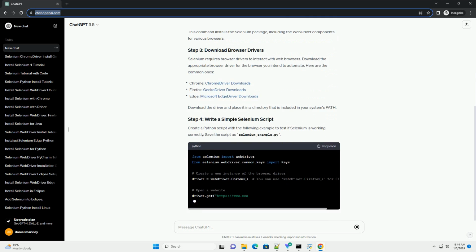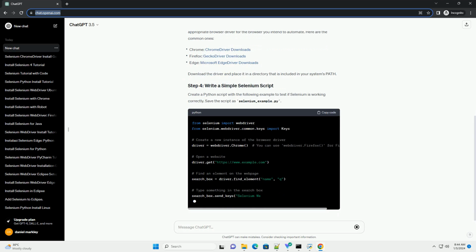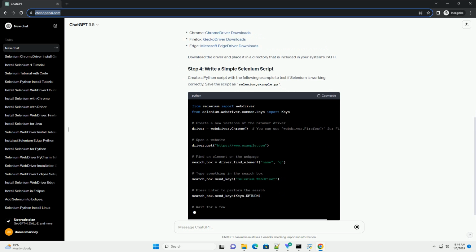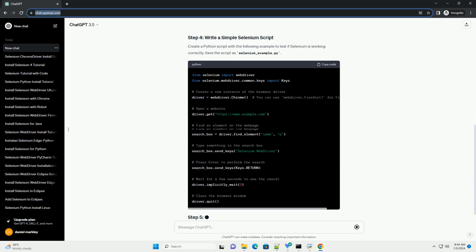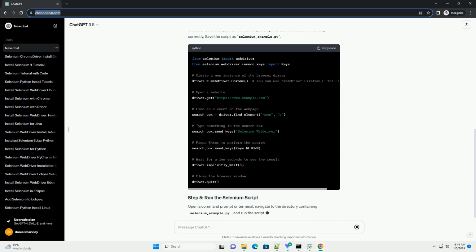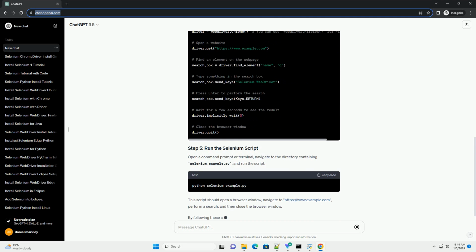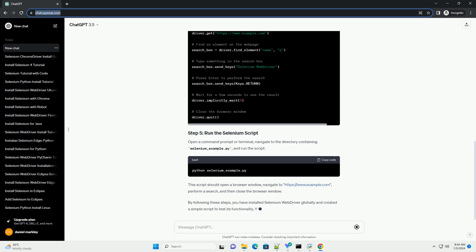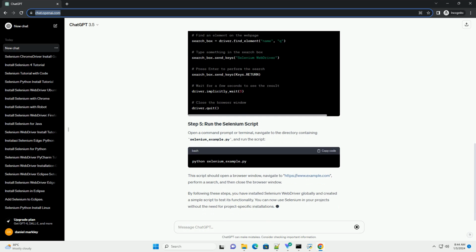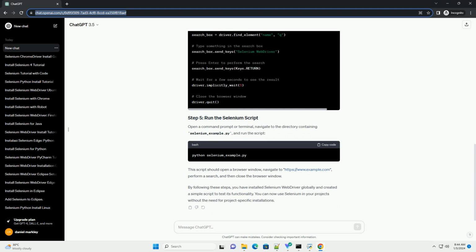You can download the latest version of Python from the official website, Python Downloads. Open a command prompt or terminal and use the following command to install Selenium WebDriver globally using pip. This command installs the Selenium package, including the WebDriver components for various browsers.